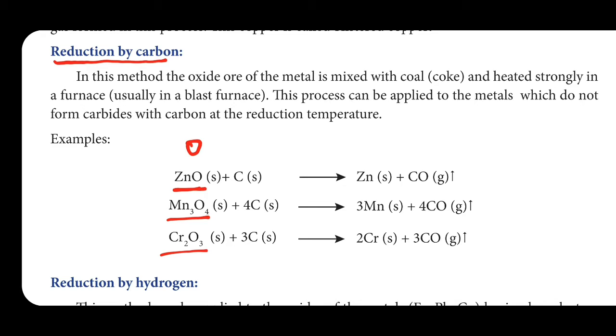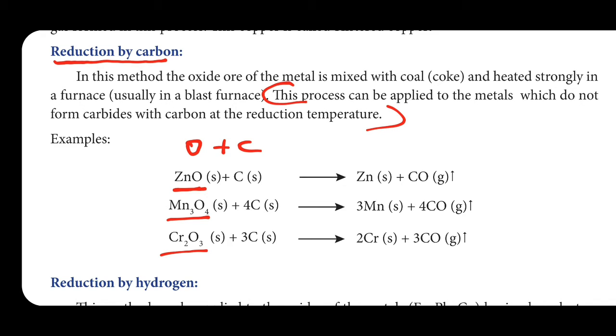It is mixed with coke. Coke means carbon. The oxide ore of metal is mixed with coke and heated strongly in a furnace, usually a blast furnace. This process can be applied to the metals which do not form carbide with carbon at that reduction temperature. That means one more condition is given.